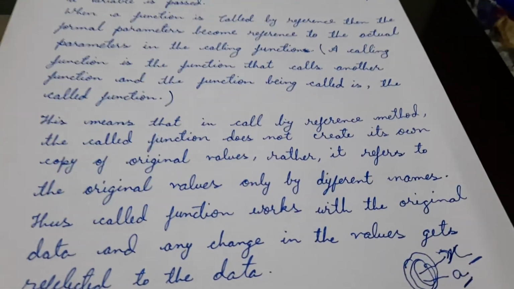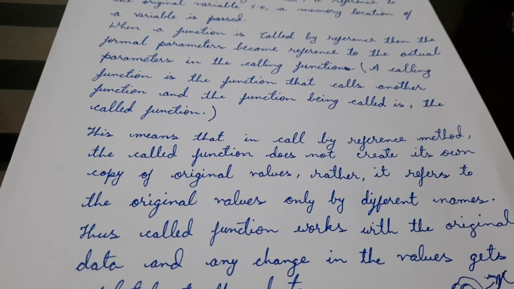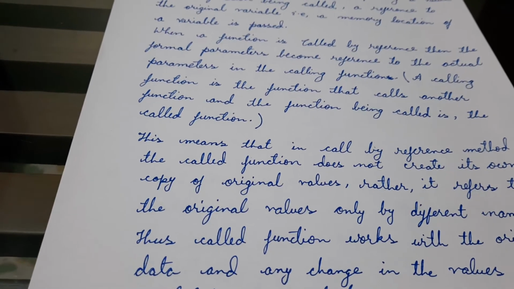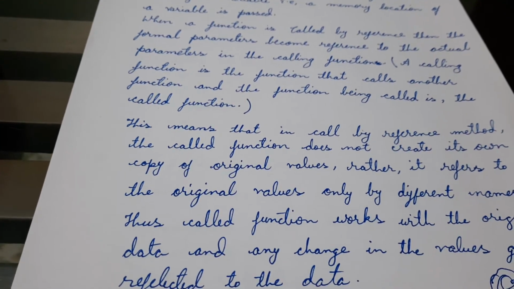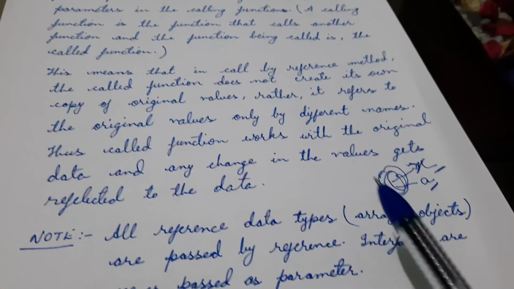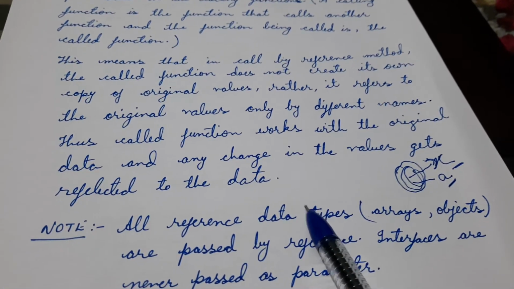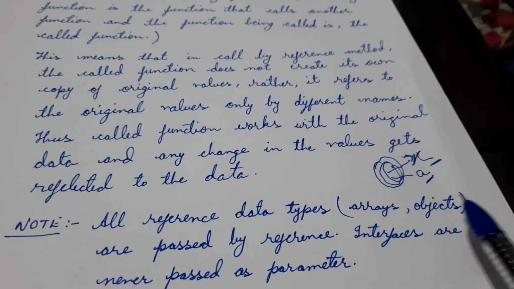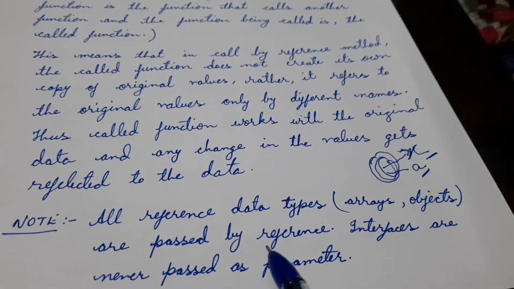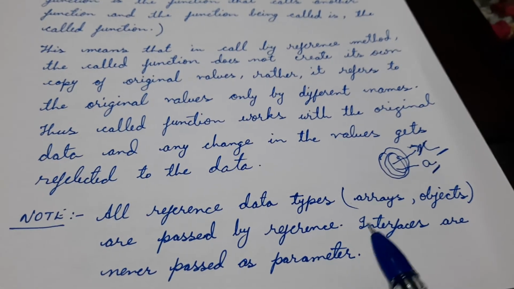So the major difference is that in call by reference, changes made to the formal parameter also change the value of the actual parameter. We see here that all reference data types, which are classes, arrays and interfaces, are covered. A class is depicted with an object. So all reference data types, that is arrays and objects, are passed by reference. Interfaces are never passed as a parameter.